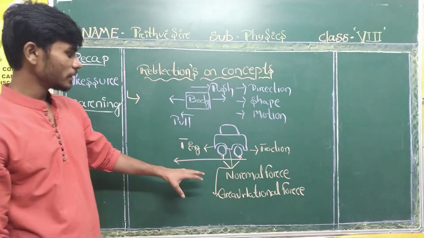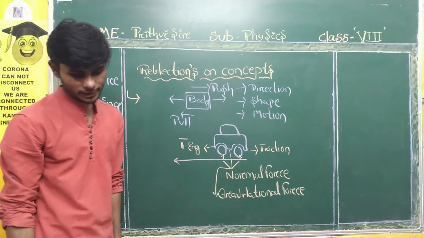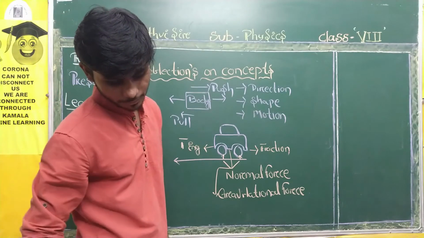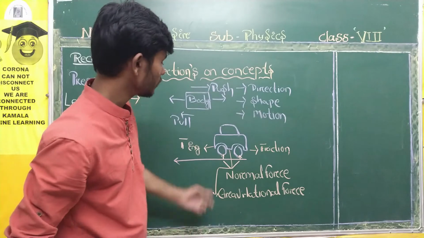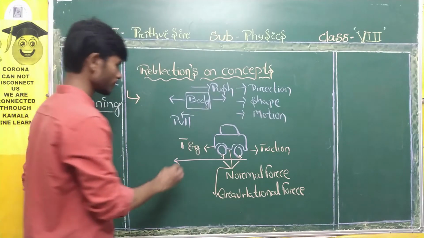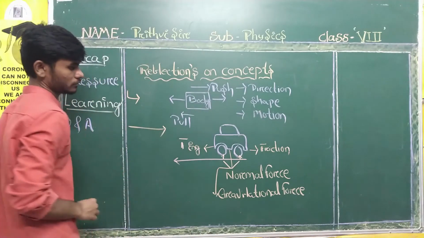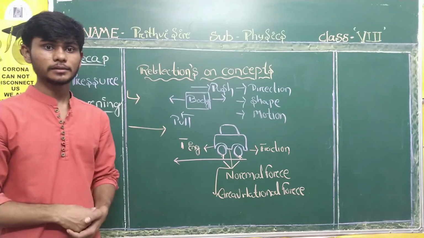So this is our diagram, and this is called your FBD, free body diagram. I hope you all are clear.